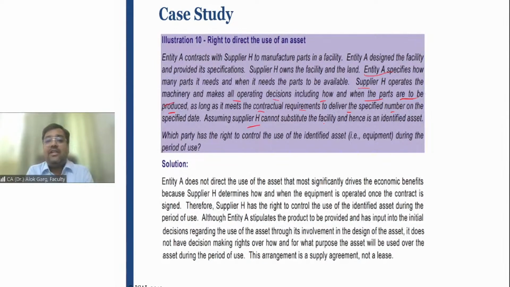Assuming supplier H cannot substitute the facility, and hence it is an identified asset. Which party has the right to control the use of the identified asset during the period of use? During the period of use.